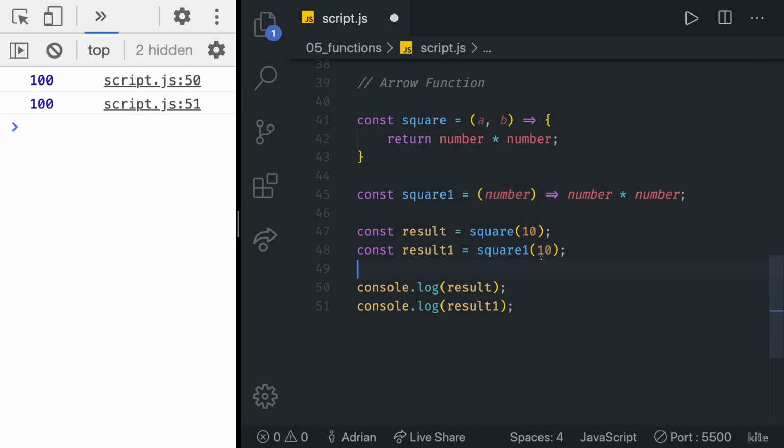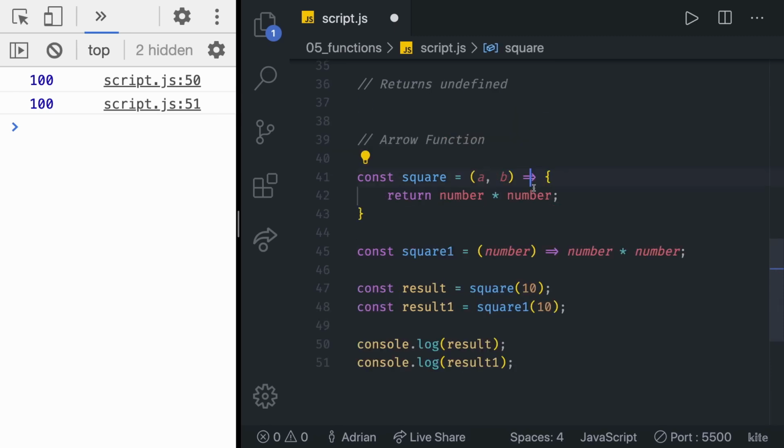Great, so we went through a lot in this video. I'm 100% sure that for people just starting with this, functions and arrow functions are going to look really weird. They have more syntax than anything else we've gone through so far. The good thing is that there is not a lot of logic happening here. You don't have to really figure out how things work. The only thing you have to do is just remember how the syntax of an arrow function works. And that's, as I said, always the same thing. Const, function name, equal sign, then we have parameters, the equal sign and the greater than sign connected into an arrow, and then we have the function block with a return statement.